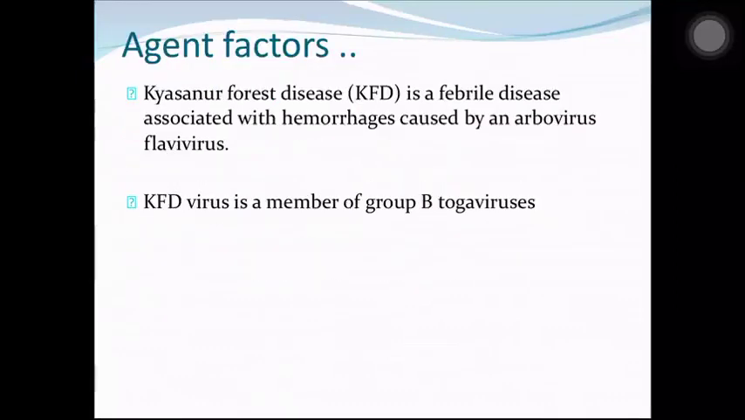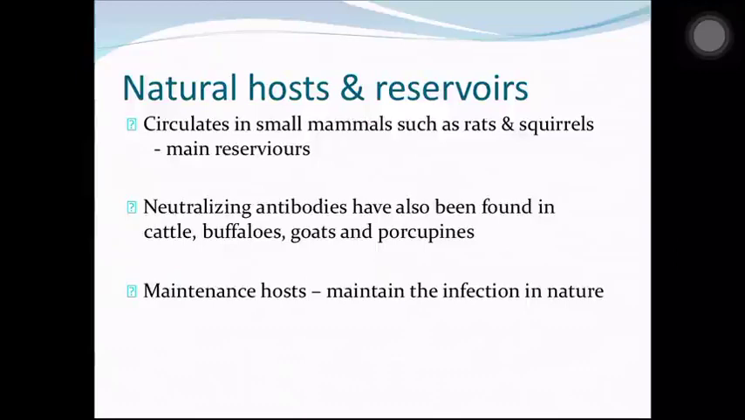Now let's see the natural hosts and reservoirs. So any virus or any organism for that matter, we should learn where do these viruses live, where do these viruses multiply. So who are the natural hosts and who are the reservoirs? Now, in KFD, the virus circulates in small mammals such as rats and squirrels, which act as the main reservoirs. And neutralizing antibodies have also been found in cattle, buffaloes, goats and porcupines. And these are the maintenance hosts.